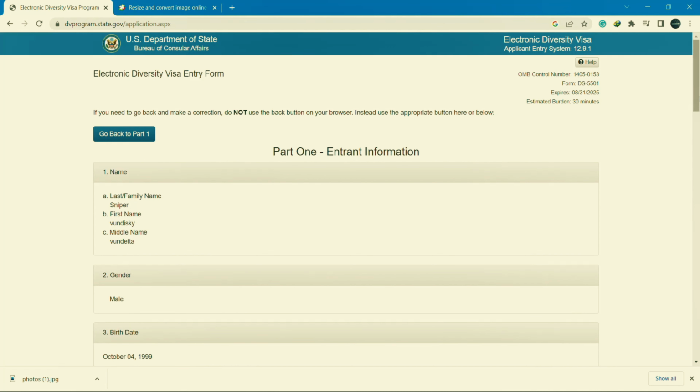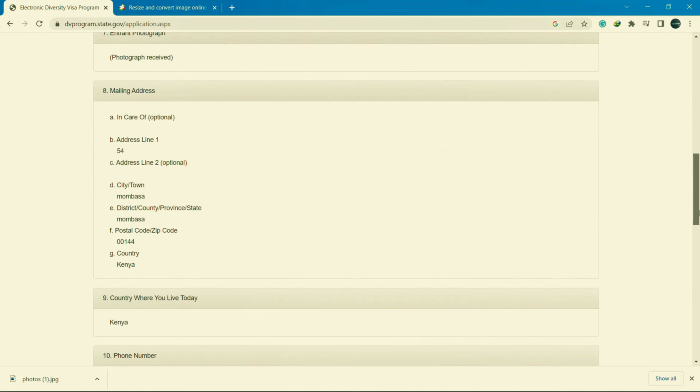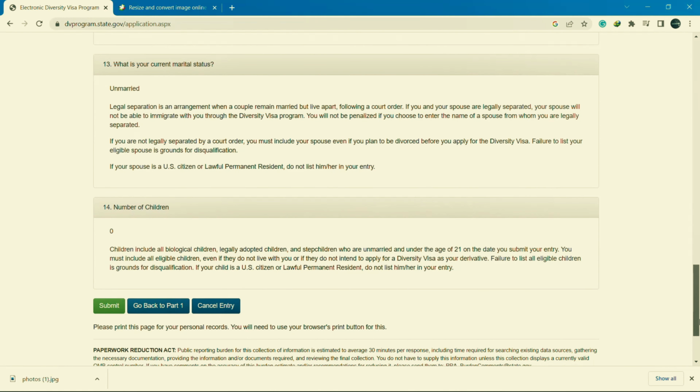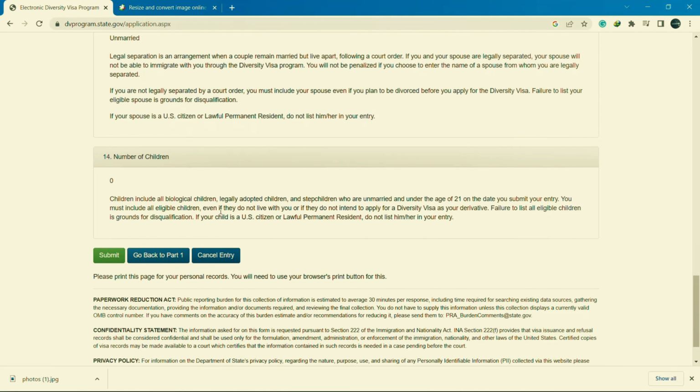Okay, so now we proceed and check. So we check everything is okay. Me, I'm okay, I'm certified with everything. So just click submit now. By clicking submit, just wait for the confirmation and everything. So always remember that in terms of the image, it's very important to follow the specs.